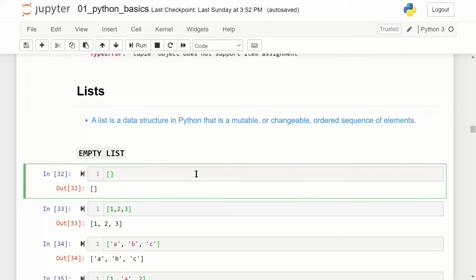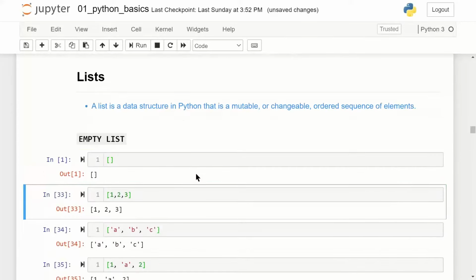A rectangular bracket, open and close. It is an empty list. Note the type of bracket we are using. Here we are using rectangular, or as some people call them, square brackets. Whatever name you use, this is what we use for creating a list. So my first basic syntax, I just have open and close of rectangular bracket, and it gives me an empty list.